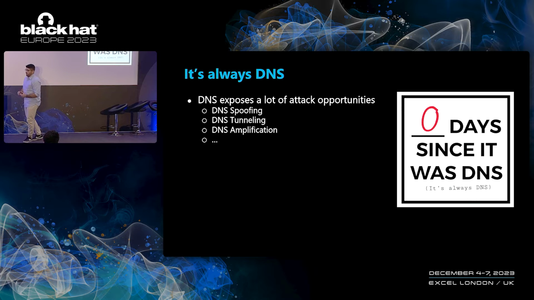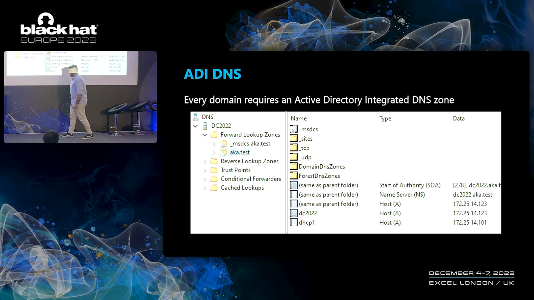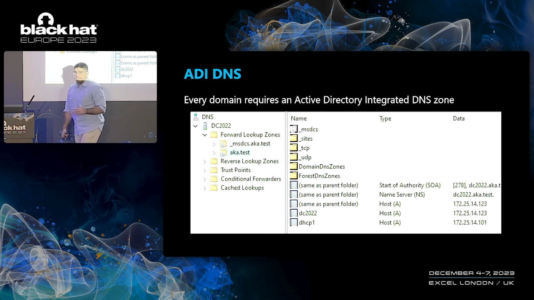Because of that, I wanted to target a specific DNS feature that I found interesting and that did not receive a lot of attention before, and that is DNS in Active Directory. So what is that? It turns out that every Active Directory domain requires what is called an Active Directory Integrated DNS Zone, or ADI DNS zone.